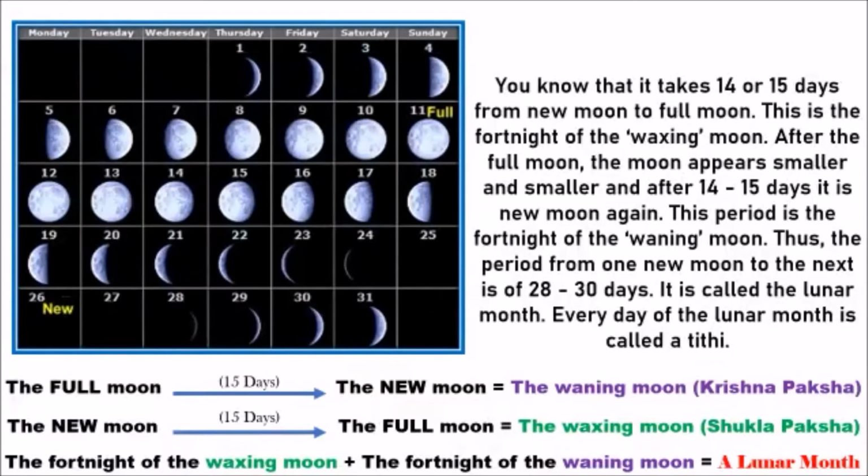Now, from full moon, 12, 13, 14, 15, 16, 17, 18, 19, 20, what is happening? The light keeps decreasing until the 26th, new moon. Have they gone crazy? There is no moon there. Look, on the 26th they say it is new moon, it seems.